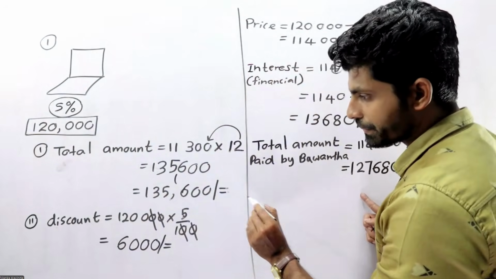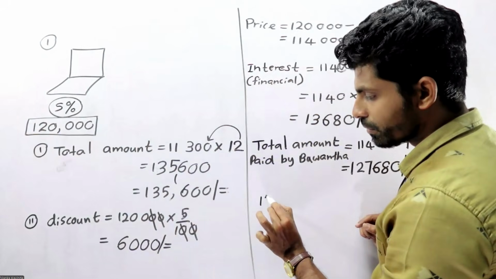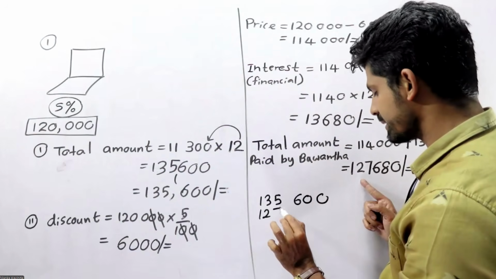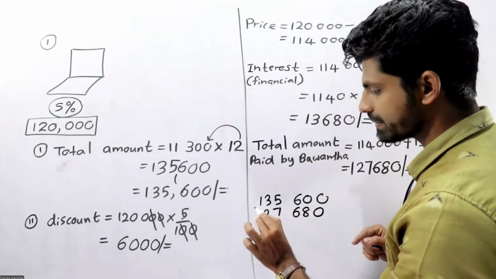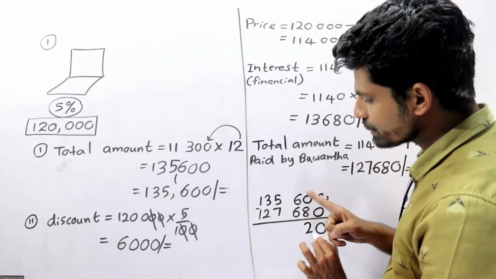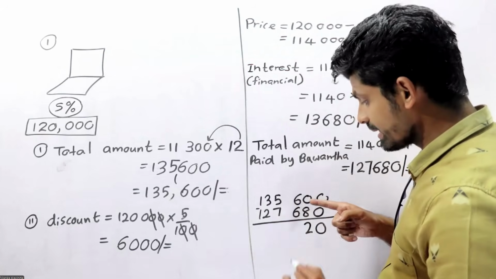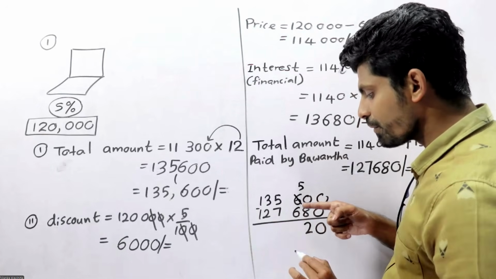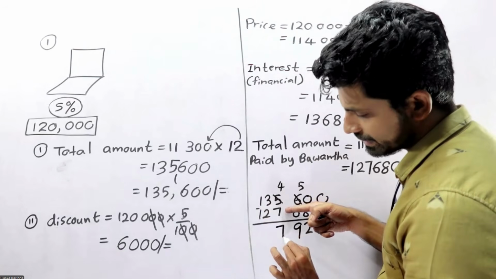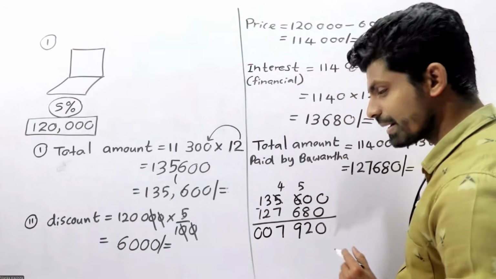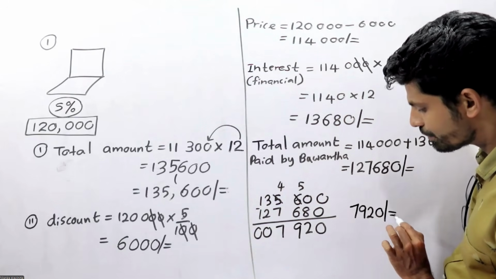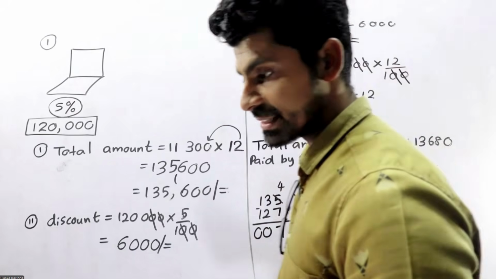So what is the difference? We need to subtract this. 135,600 minus 127,680. 0, 10 plus 8, 2. 6 plus 6, 6, that means 5. 5 minus 6, 9. 14 minus 7, 7. 0. So the answer is 7,920 rupees more than Bhavanta.